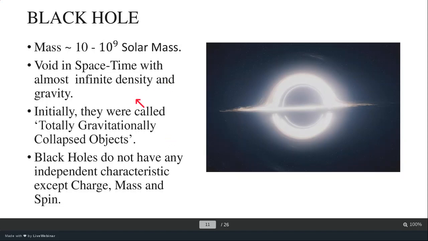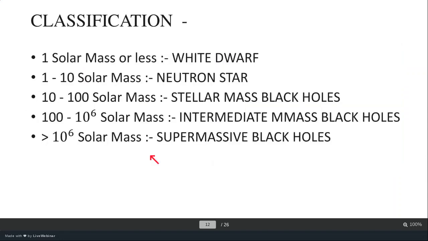Black holes do not have any independent characteristic except charge, mass, and spin. So if you want to define a black hole, you have to define it in terms of these three parameters: charge, mass, and spin. Just for your information, the first ever black hole discovered, Cygnus X-1, ranges in this mass range only. It is approximately 15 solar masses. So it lies in this range, but it is a low mass black hole.